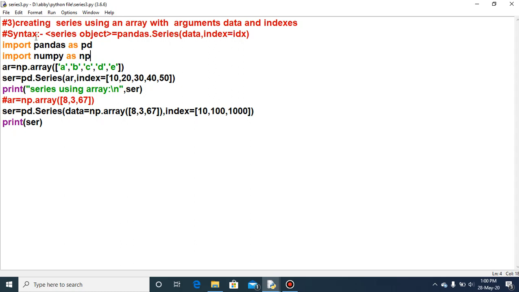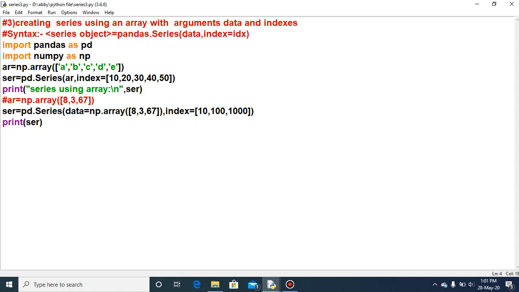So the syntax for creating the series with the help of data and index is: first of all the name of the series object, then pandas dot Series, pd.Series you can write, and inside the brackets, as parameters of Series, you write data comma index equal to idx. idx is any sequence of index values.